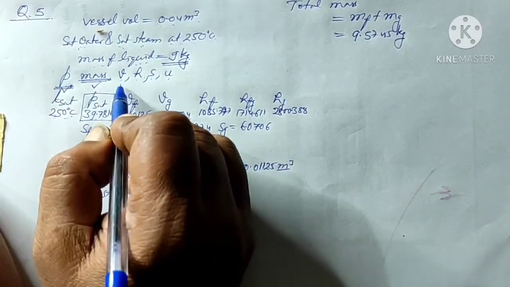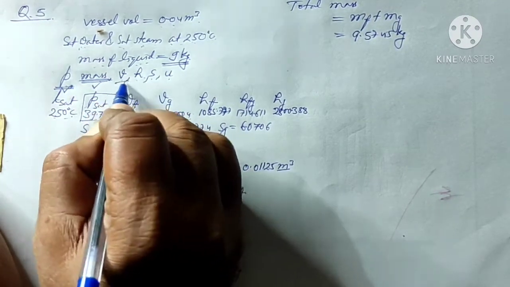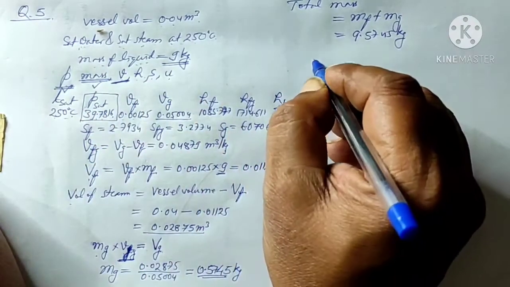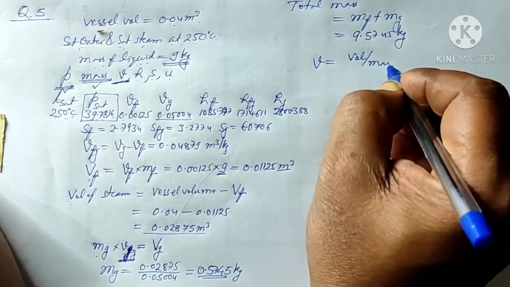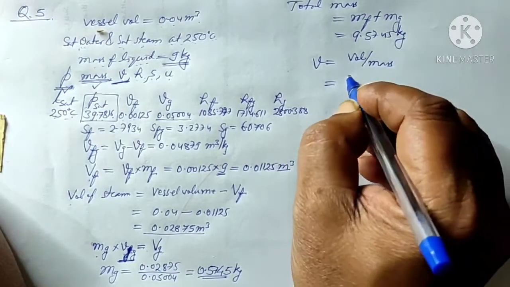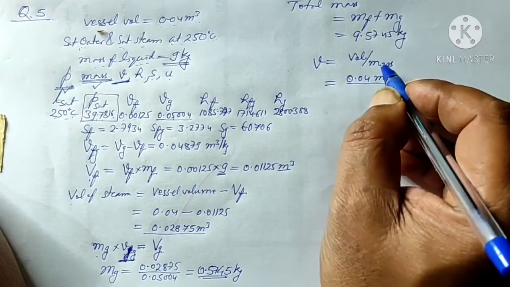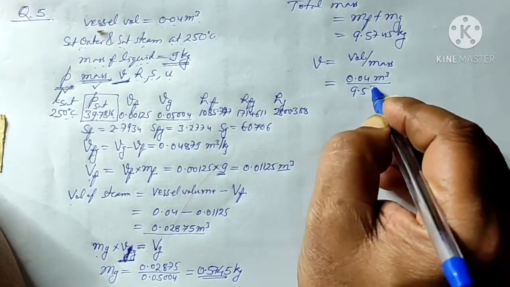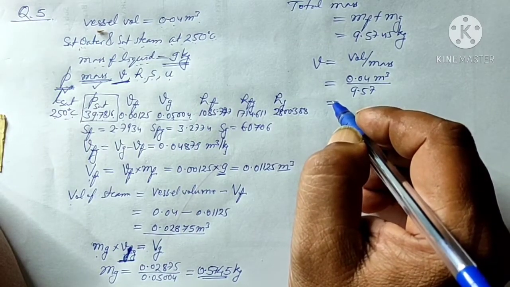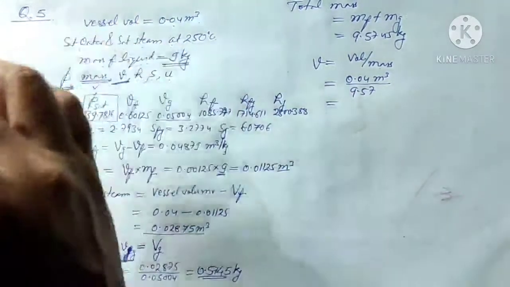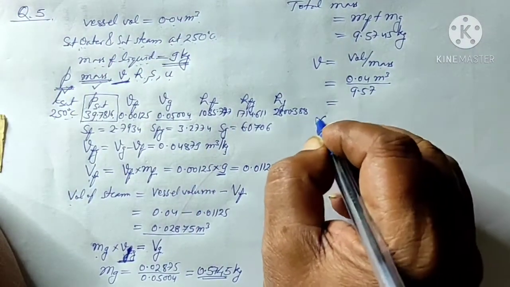Now for the dryness fraction, let us first find the specific volume. Specific volume is nothing but the volume per unit mass. So the total volume, 0.04 meter cube, divided by the total mass, 9.57, gives the specific volume in the vessel. Then we will calculate the dryness fraction.